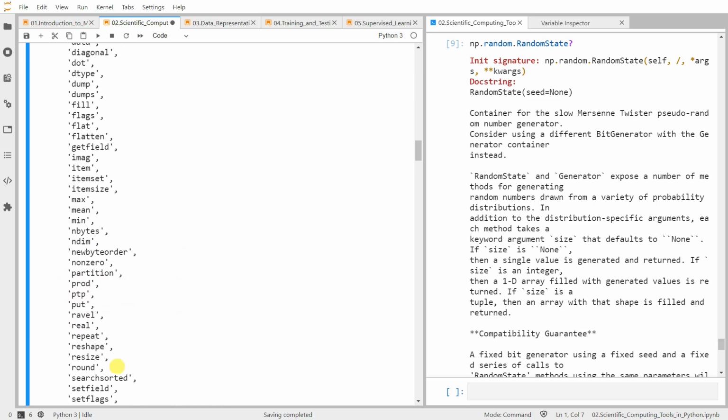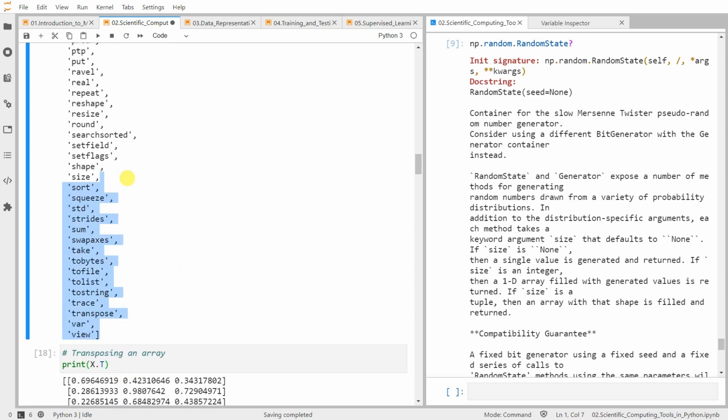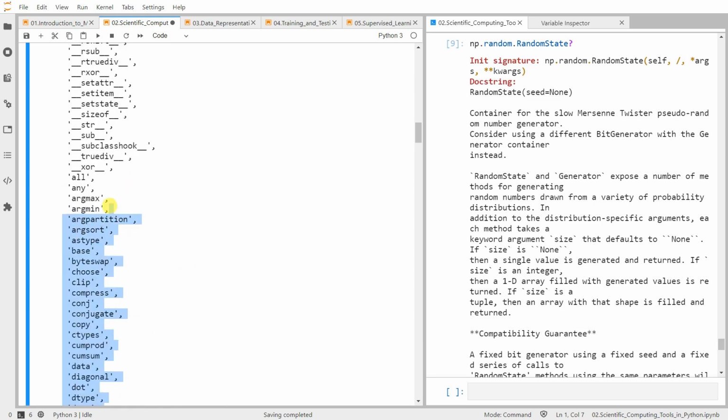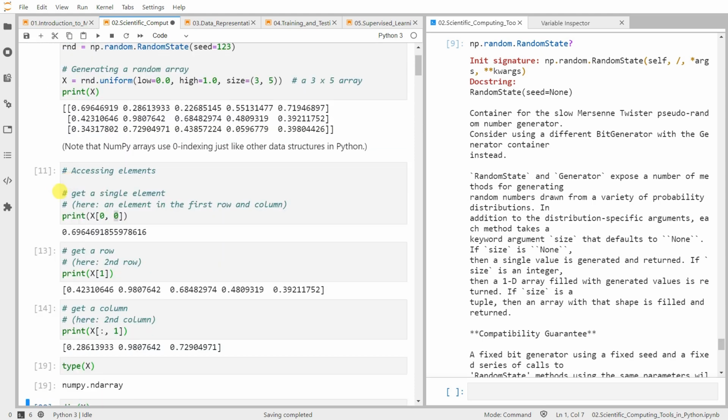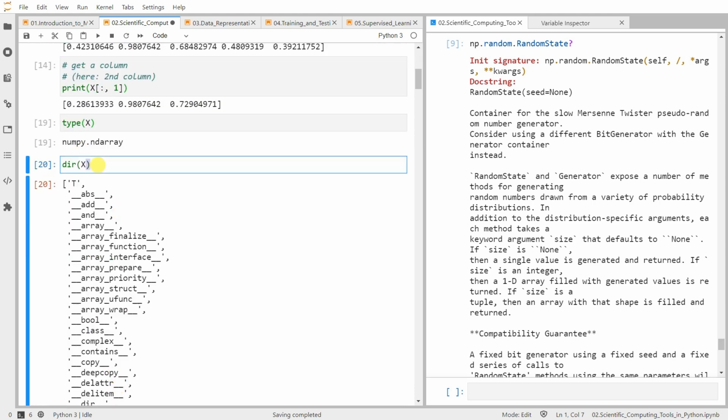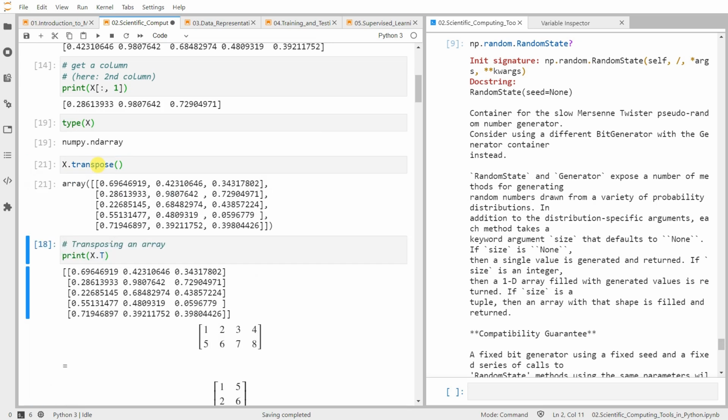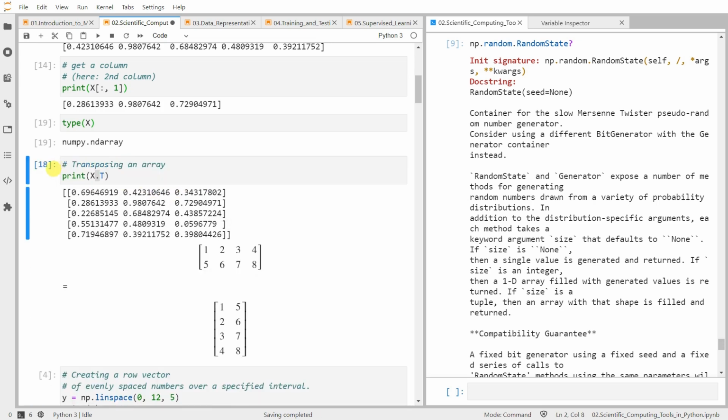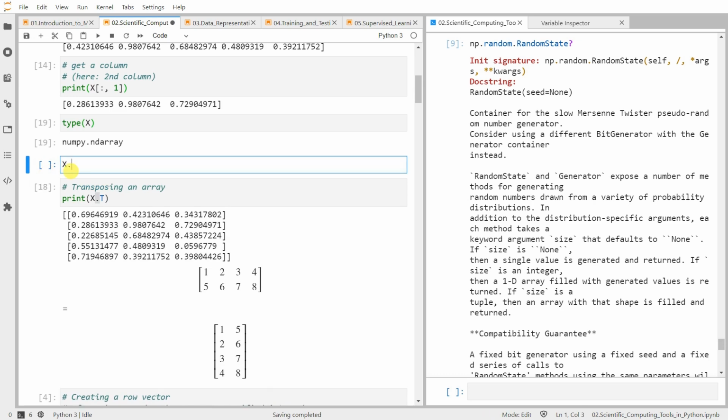So these are all the methods attached to this Python object, a NumPy object. Each object has methods. So we can also do this transpose, which will perform the same thing. Just explore yourself.